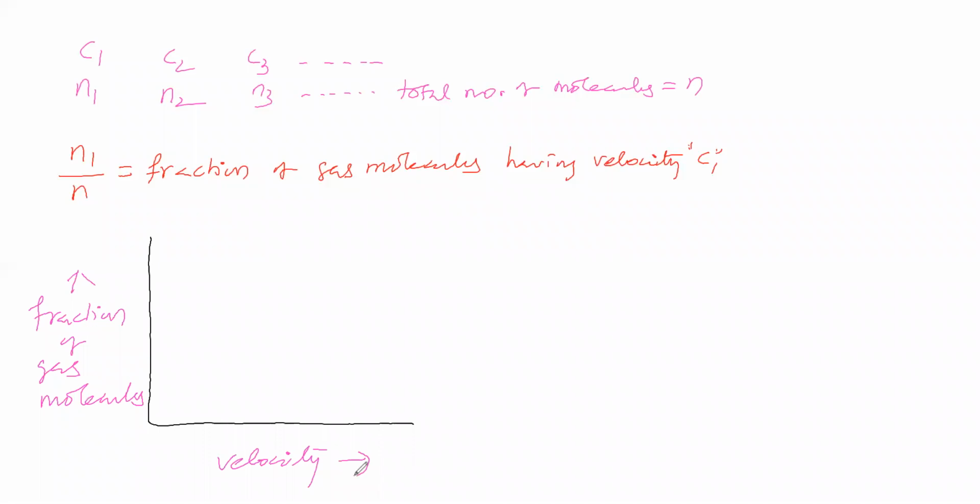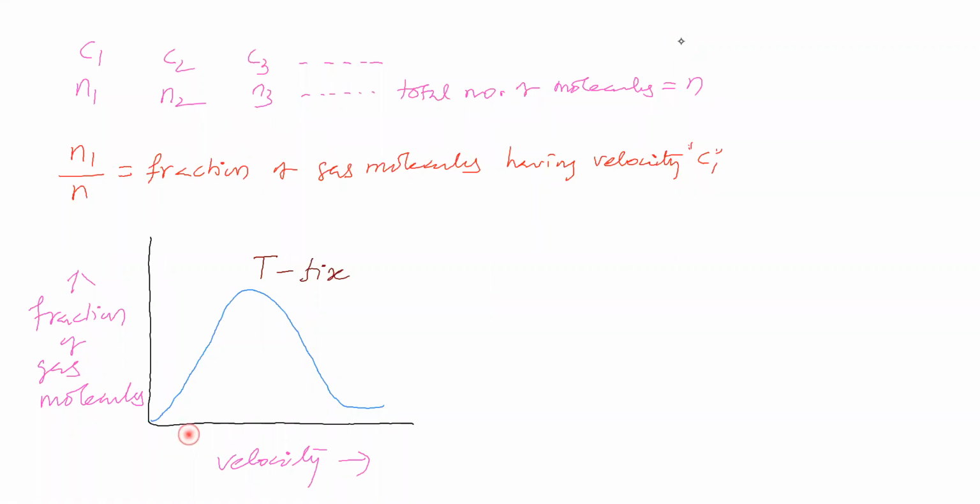Now let us take the temperature as a certain value. The temperature is fixed. Next, we will see the graph. The graph comes like this. You see, the graph is going like this and then coming like this.